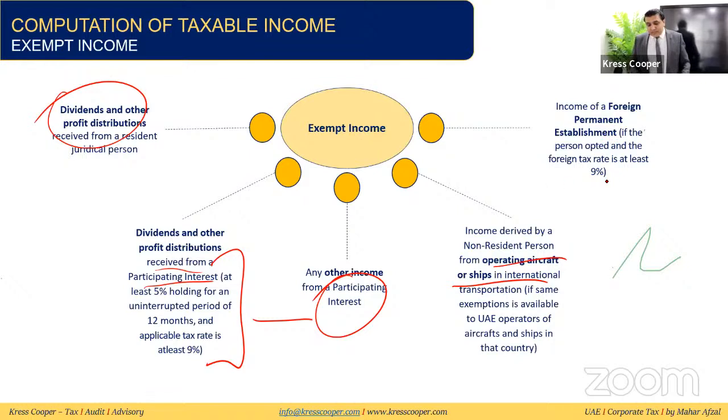Income of the foreign permanent establishment. If the UAE company has any PE out of UAE in any other country and minimum tax rate there is 9%, then it will be exempt as well.